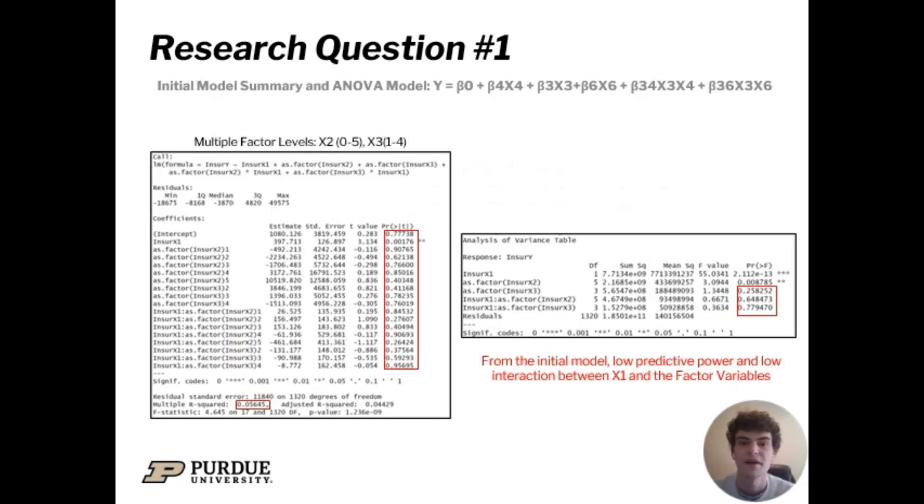Here we have the initial model summary as well as the ANOVA table for the model in the form beta 0, beta 4 x4, beta 3 x3, beta 6 x6, as well as the interaction effects between x3 and x4, and x3 and x6. Things to note are that the p-values are extraordinarily low, and the r-square indicates a low prediction power in terms of explaining the variation of y from the variables selected.